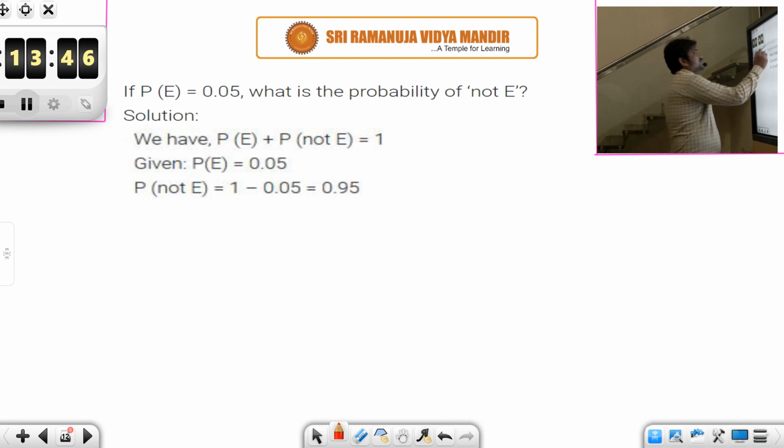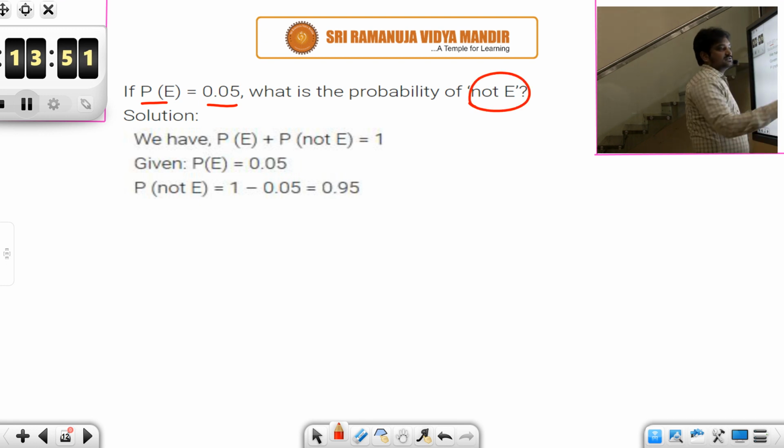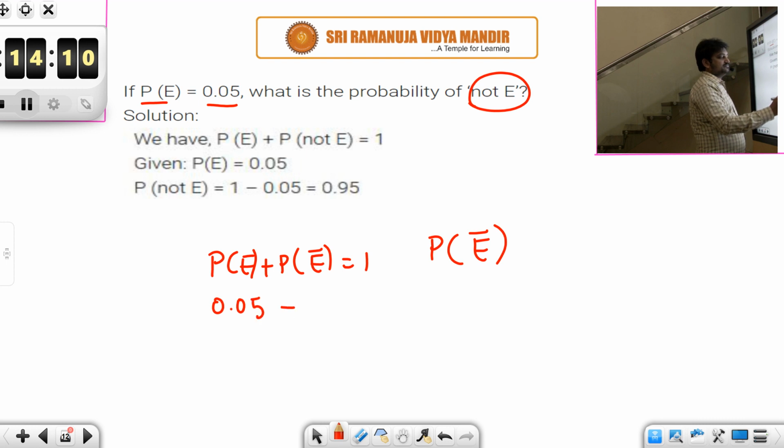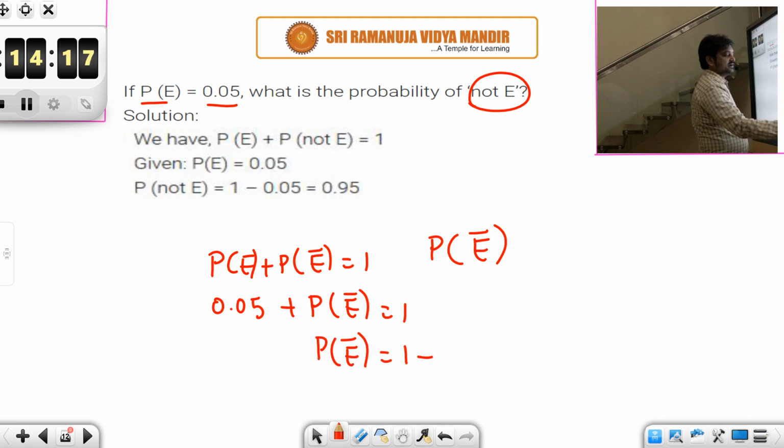Next. P of E is 0.05. What is the probability of not E? Probability of not E we represent like this: E with a line on top. Remember the equation P of E plus P of not E is 1. Remember this. So you are given the probability of E as 0.05. From this you can find the probability of not E. Probability of not E will be 1 minus 0.05, which is 0.95.